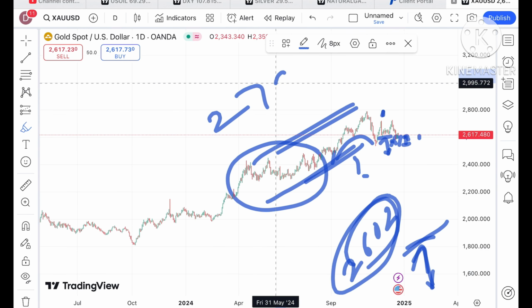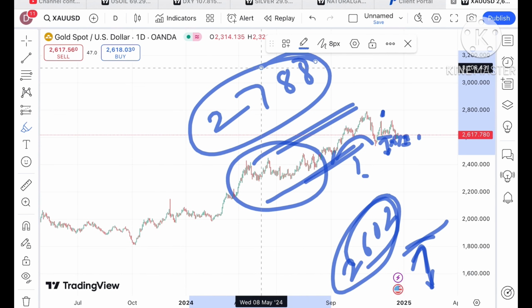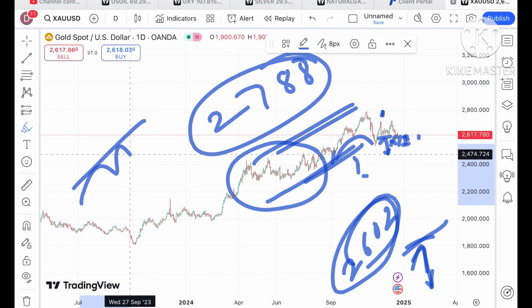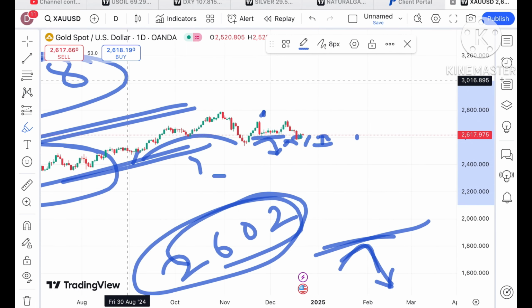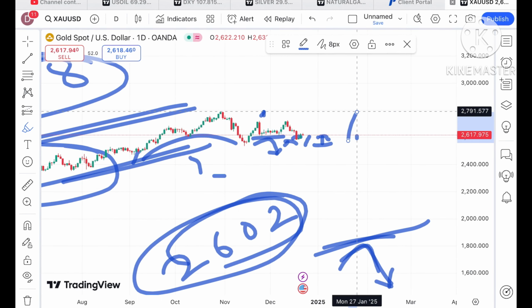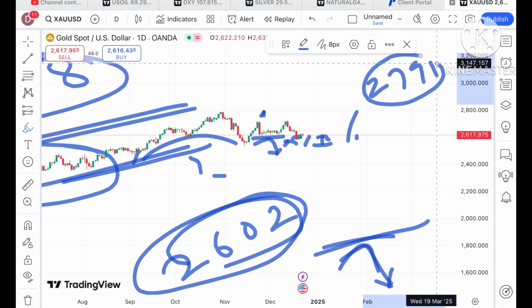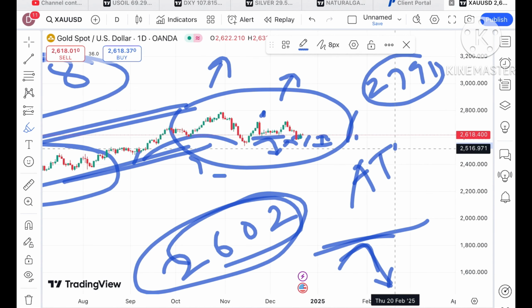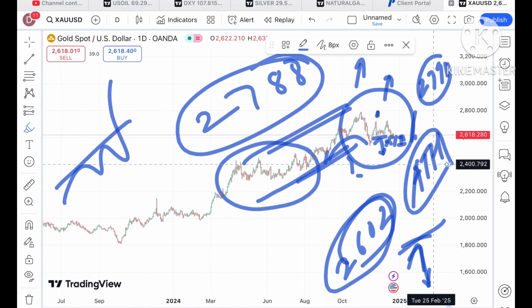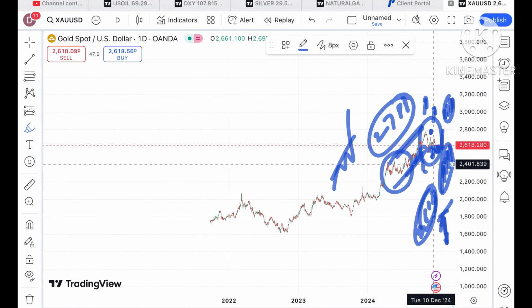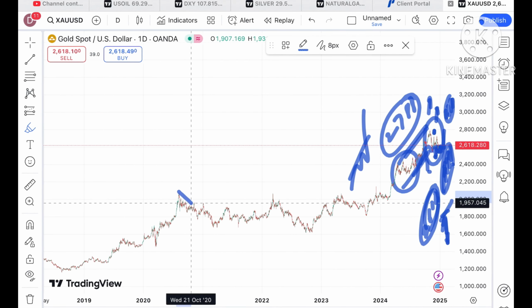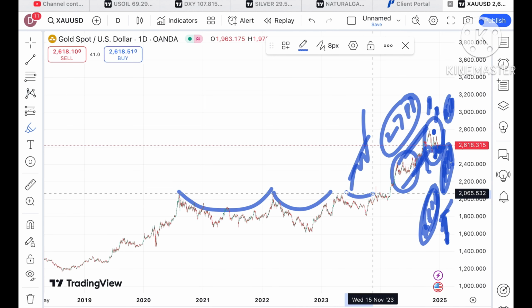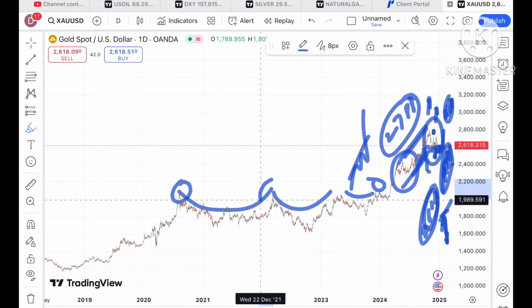And chances can be high that if the price starts going above a level of 2788, which is very close to its all-time high, we can see a further upside and a new high can be made. So keep trailing your SL by $5 or $10 when the price comes close to this level, so that you can capture a big movement to the upside. 2791 is the all-time high. So if the price starts going above 2788, we can see a further upside.